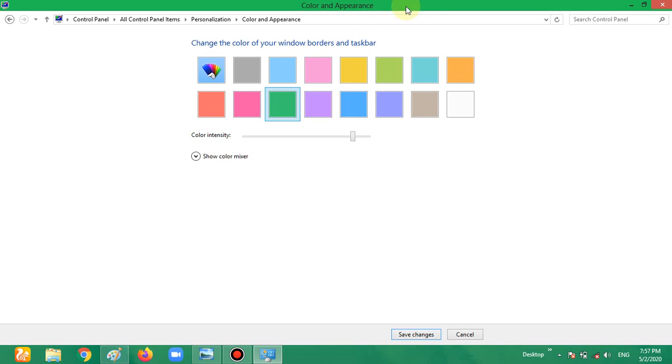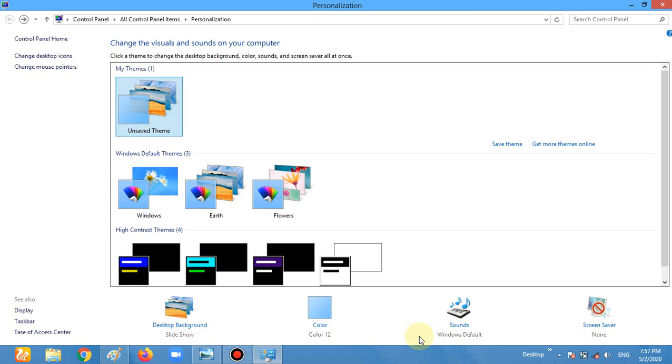Now see the upper side, it must be green. If you want to increase the green color, then go to the right. If you want to decrease the green color, go to the left. This is the way how we can adjust the color and also select the color. I am choosing the blue color once again because I like this color. Okay, now click on save change. Now the color is changed. So this is the way how we can change the color and the desktop background.